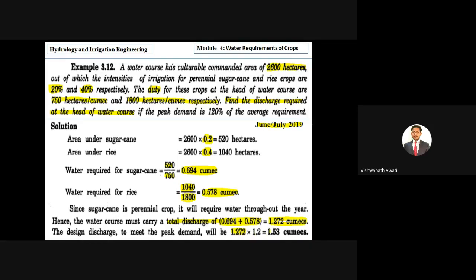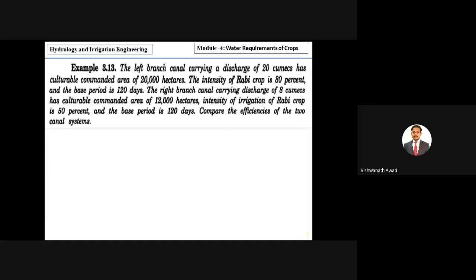So then we are getting a total of 1.53 cumec, 1.53 cumec, that is the required value, right, very important. Then we'll go for the next problem.